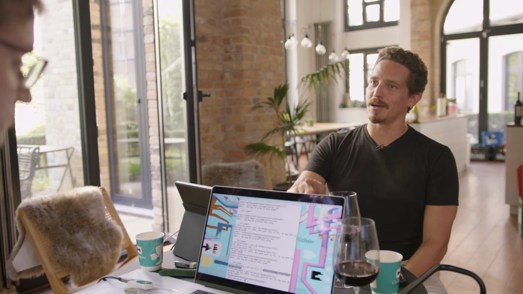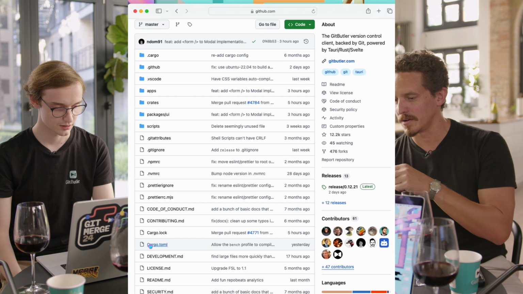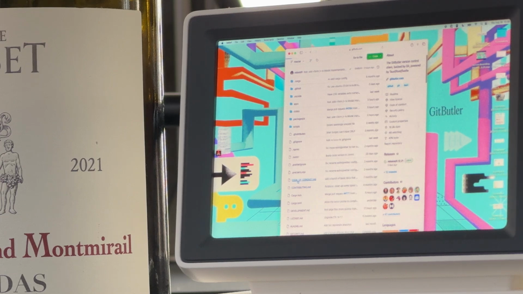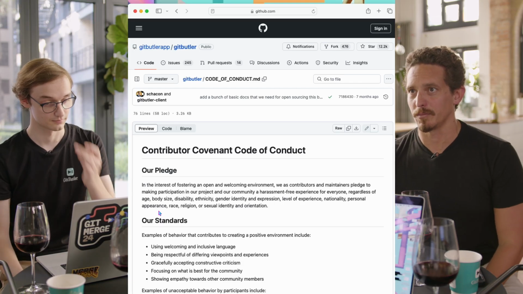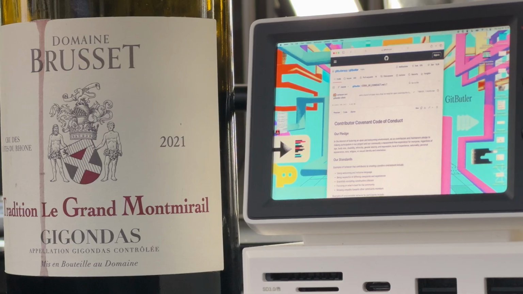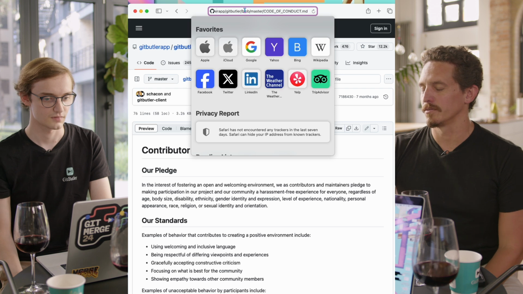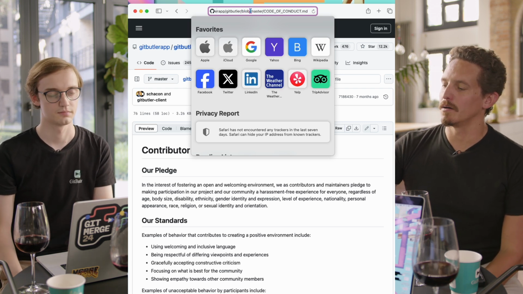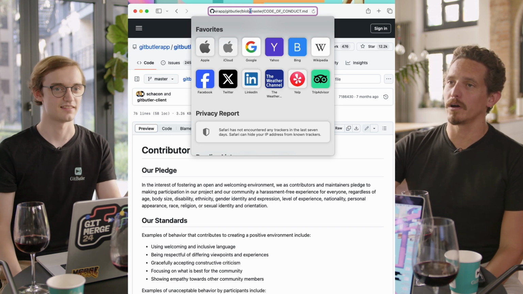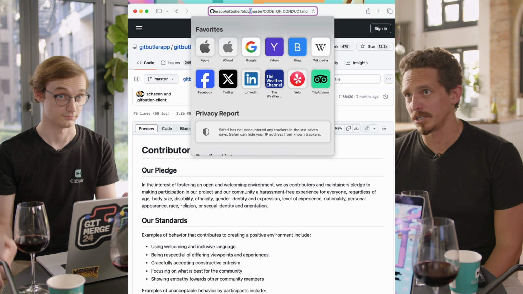I want to show you a fun GitHub hack. Go to a file, let's go to the code of conduct. If you see a version of a file and you want to send it to somebody, look at the URL right now. It says blob master, right? The problem with sending people GitHub URLs like this is that if master changes, the URL is out of date. It'll possibly change the content.